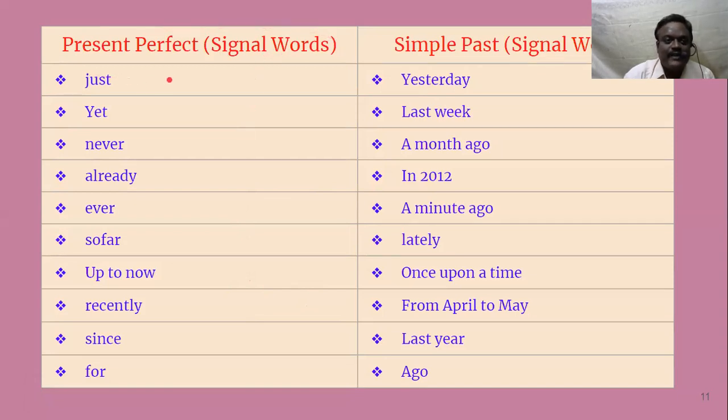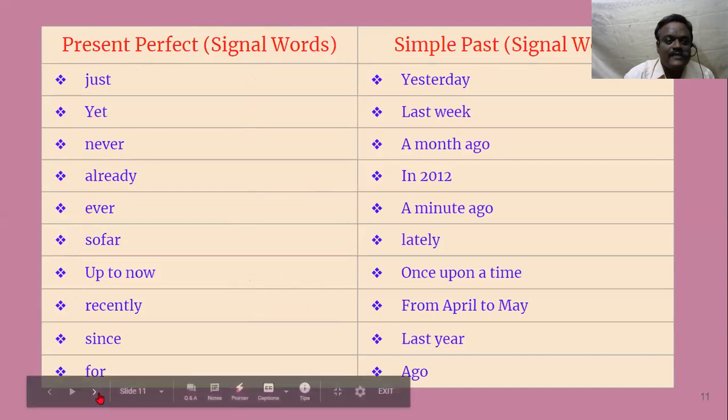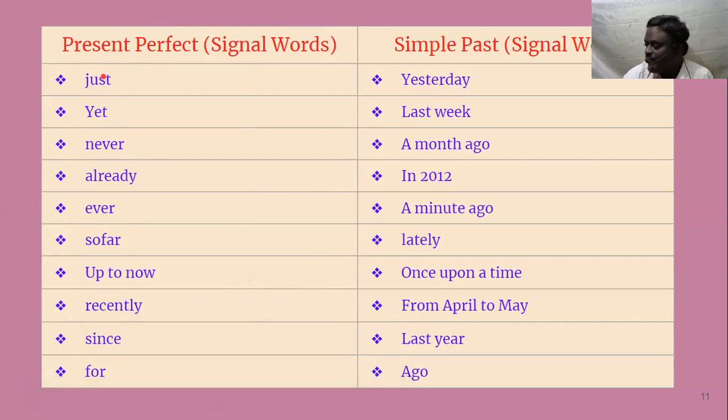In present perfect, usually you come across these kinds of words. These words will have a connection to the present time. That is very, very important. For example, just or just now. Just now means still it is going on. Yet means till now. Suppose I say, I haven't seen the book yet. That means still there is a hope that he wants to see. Never also. Never means still I want to see.